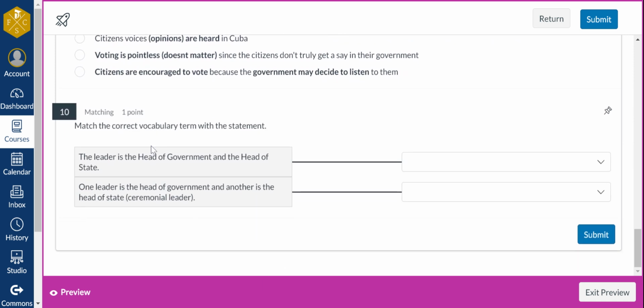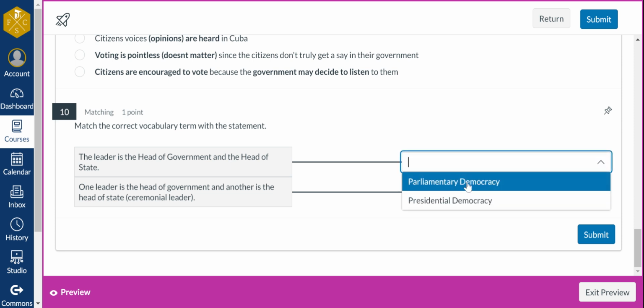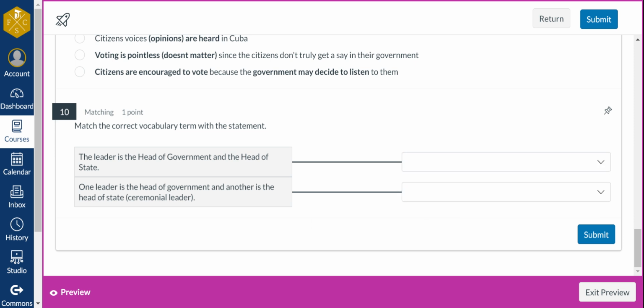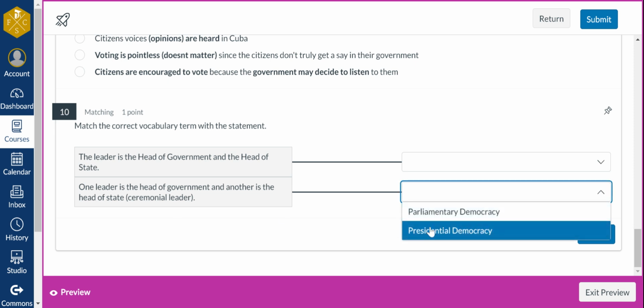Number 10, match the correct vocabulary term. The leader is the head of government and the head of state. Is that parliamentary or presidential? One leader is the head of government and the other is the head of state. Parliamentary or presidential?